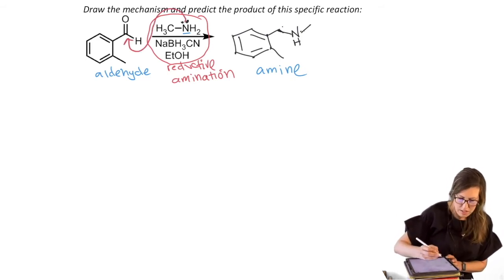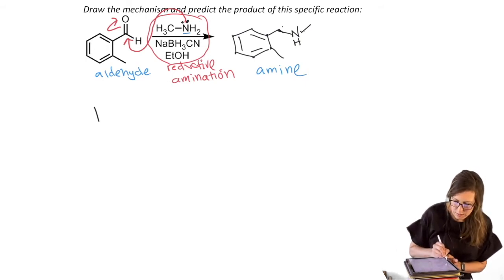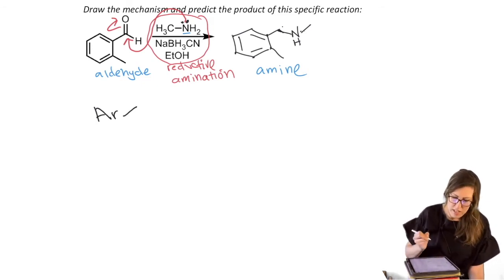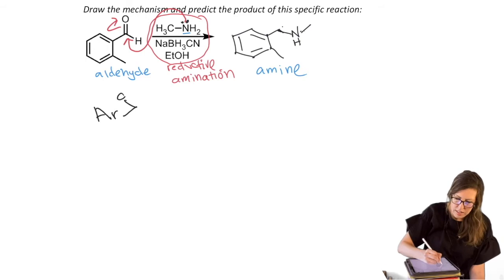I'm going to call that benzene ring Ph just to save a little space. Oh, it's not really phenyl because it has the methyl on it, so I'll just call it R. I'll call it aryl actually. That's another way you could do it when it's not actually just a benzene ring. So there's my aryl group. The aldehyde got attacked and opened. We're in basic conditions, so it's going to stay like that, and we have an H here still.